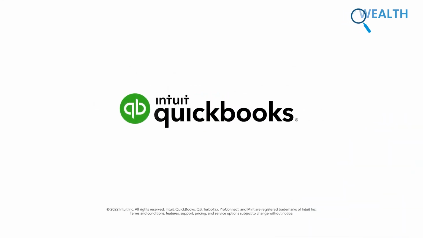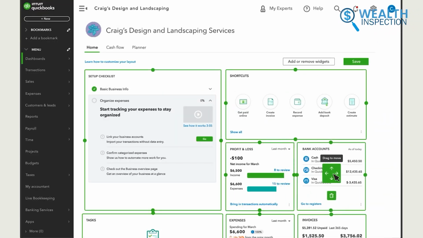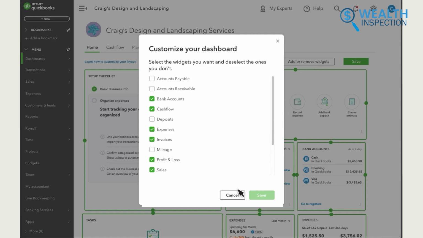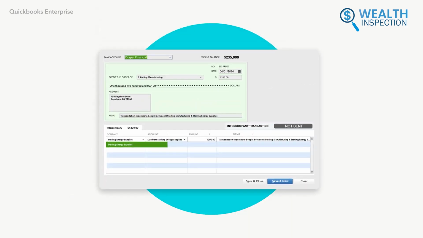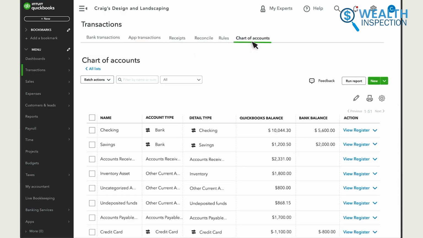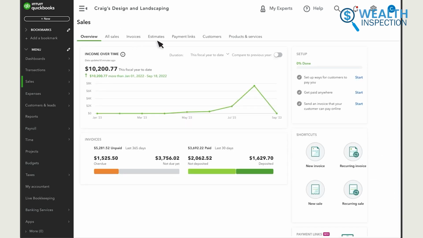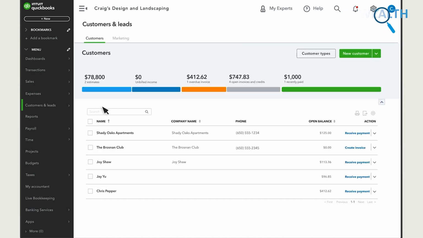QuickBooks in this regard is an intuitive accounting platform designed to simplify financial management, offering solutions that help you stay on top of your books, whether it's tracking expenses, generating invoices, or preparing tax reports. In today's video, we'll walk you through how QuickBooks can solve these common pain points, and we'll dive into its key features that make accounting easier and more efficient than ever.